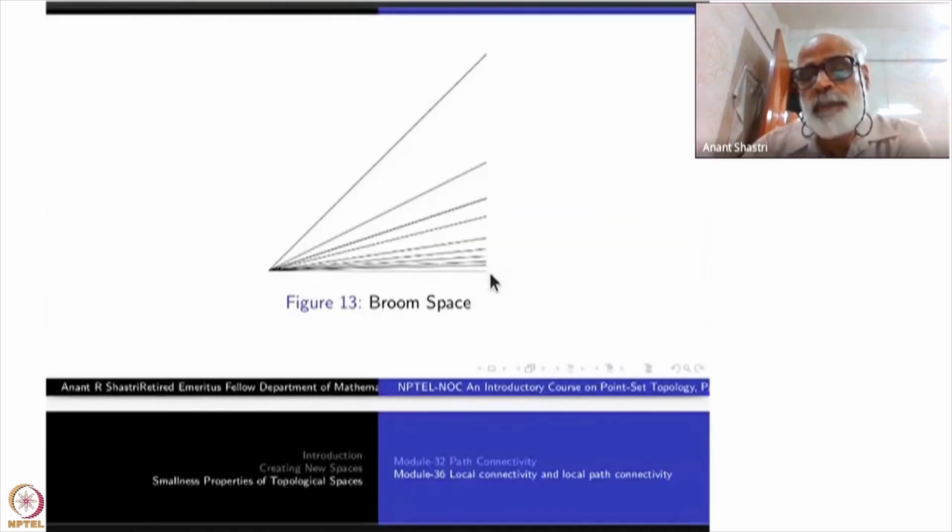At some point, suppose this point is there, then a small neighborhood of that point must be there in your open set. Then all line segments will be there. So in order that those line segments are connected, you have to go to the base of this. You have to go to the base of that broom.